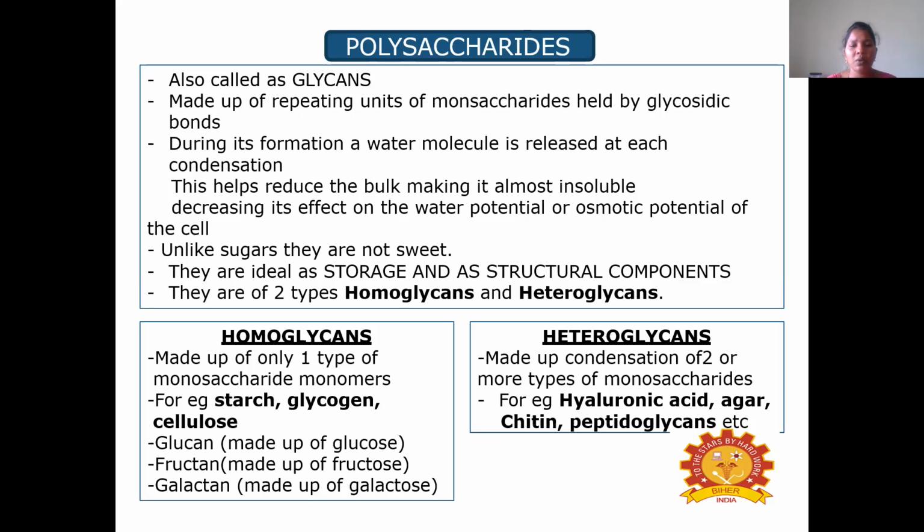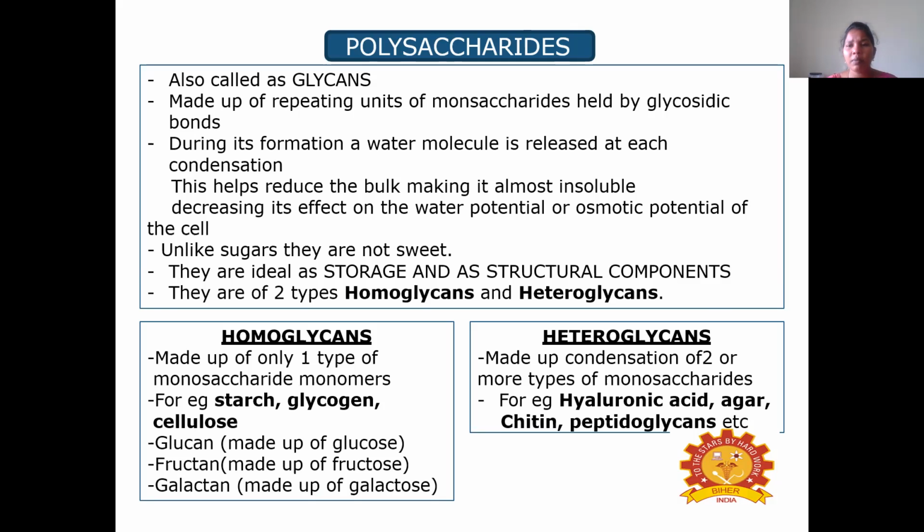So what is meant by homoglycan and what is meant by heteroglycan? How are they categorized here? So the homoglycan is made up of only one type of monosaccharide monomers. For example, starch, glycogen, cellulose. So here glucan is a homoglycan and it is made up of only one type of monosaccharide, that is glucose, and fructan is made up of fructose, and galactan is made up of galactose.